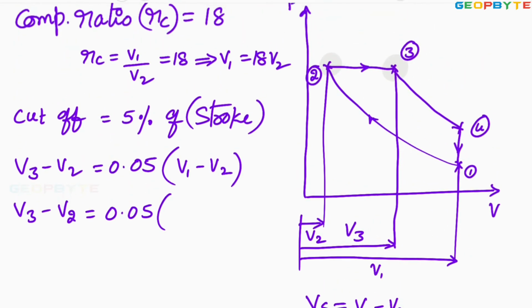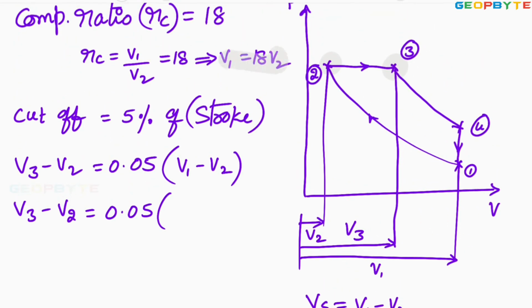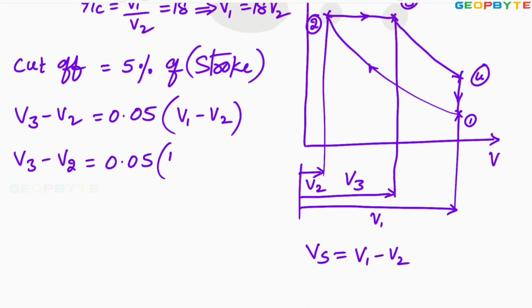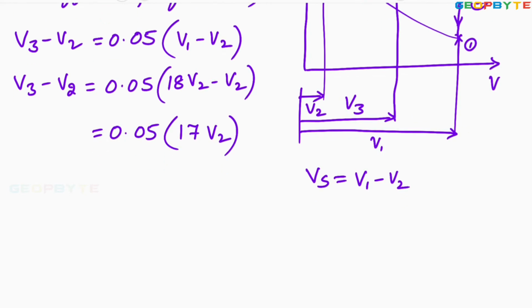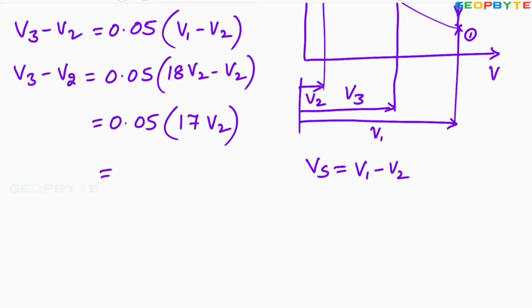Here we wrote V1 in terms of V2. V1 equal to 18 V2, minus V2, is equal to 0.05 multiplied by 17 V2. 17 multiplied by 0.05 equals 0.85 V2, which equals V3 minus V2.